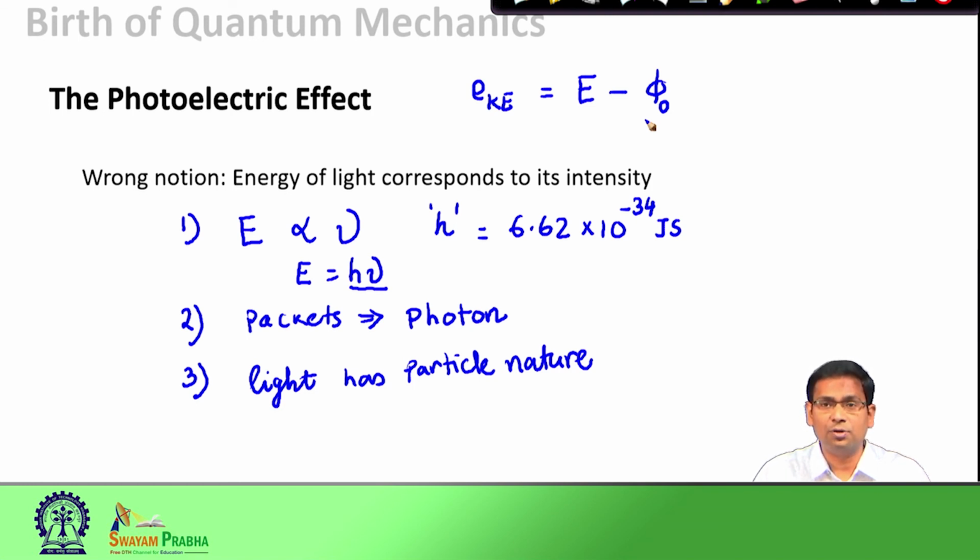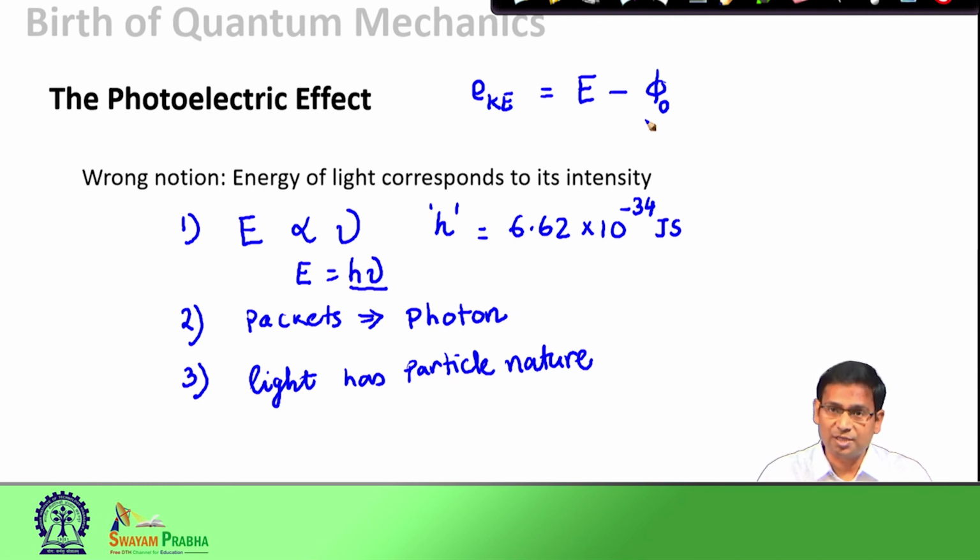Here one must point out that we discussed so far two different experiments, one the black body radiation, another the photoelectric effect. They are completely unrelated experiments. However, it turned out that in both the experiments we suggested that there is some quantization. In the black body experiment, the quantization was for the energy of the oscillators, and in the photoelectric effect, the quantization is in the sense of energy of the radiation.